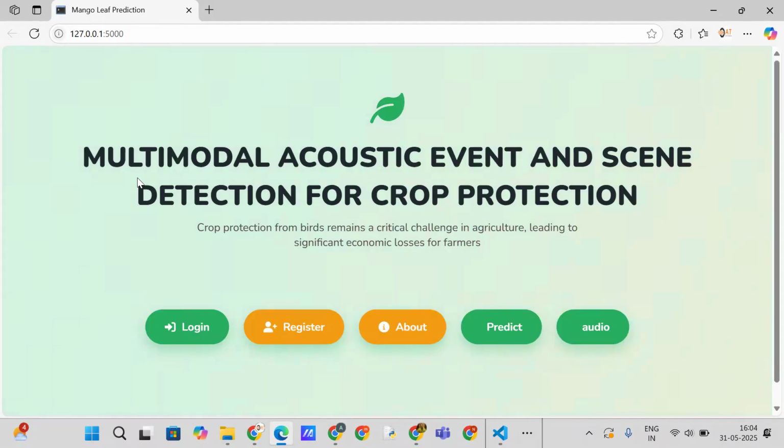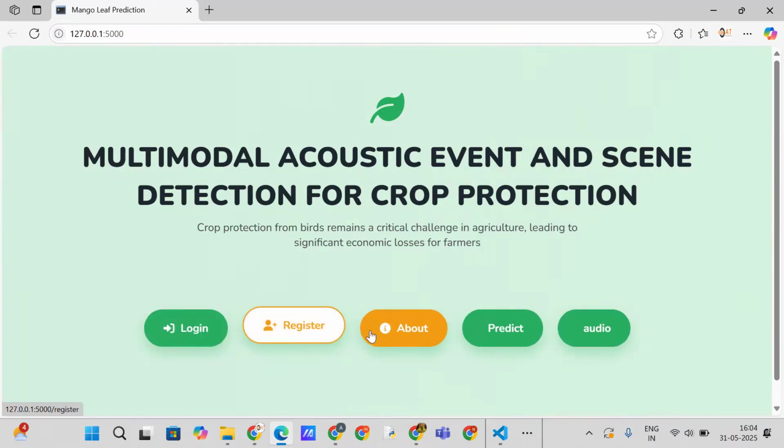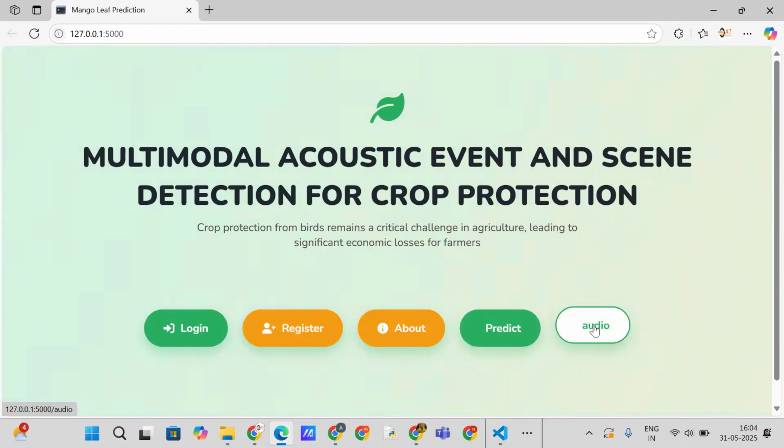So this is the homepage of multimodal acoustic event and scene detection for crop protection. Here we have five modules: login, register, about, prediction, and order.